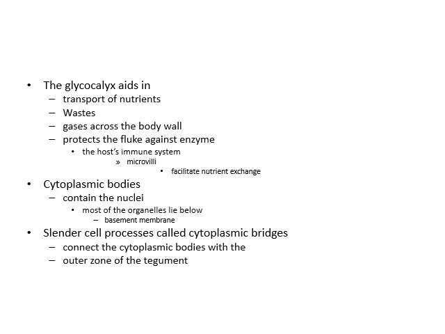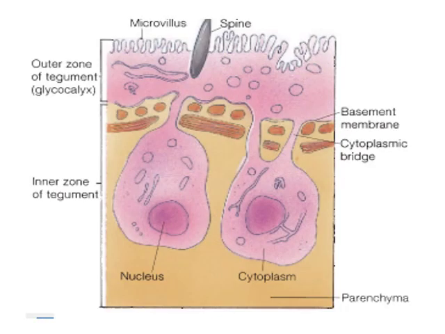Cytoplasmic bodies contain the nuclei and most of the organelles that lie beneath the basement membrane. The slender cell processes, called cytoplasmic bridges, connect the cytoplasmic bodies and the outer zone of the tegument. This is the diagram. Microvilli for nutrient absorption, glycocalyx for protection from enzymatic digestion, then spines, and the basement membrane, cytoplasmic bridges, and the inner zone of the tegument that contains the nucleus, cytoplasm, and other organelles, and then the parenchyma.